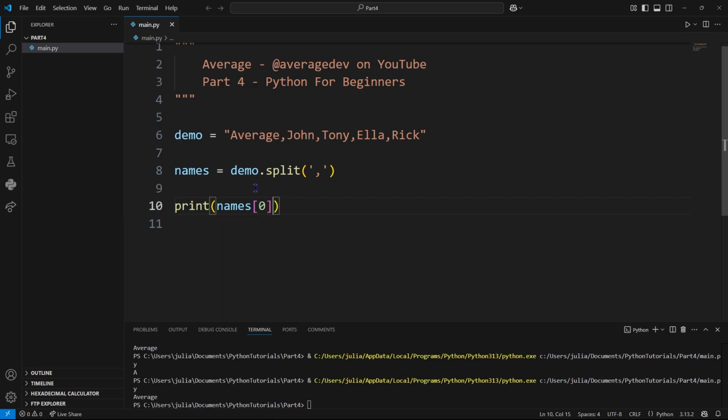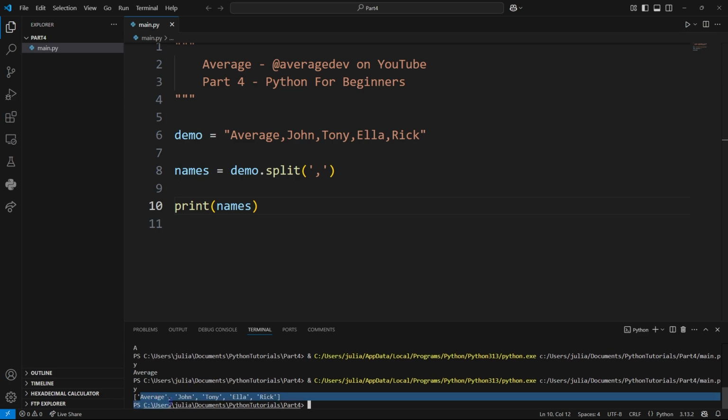If we want to understand what the names array will look like, we can print that. So as you can see, average is one of them, John is one of them, Tony, Ella, and Rick. And it does not include the delimiter. Despite it kind of looking like it, this is just to separate elements within an array. Each element of this array will be contained inside of these quotations.